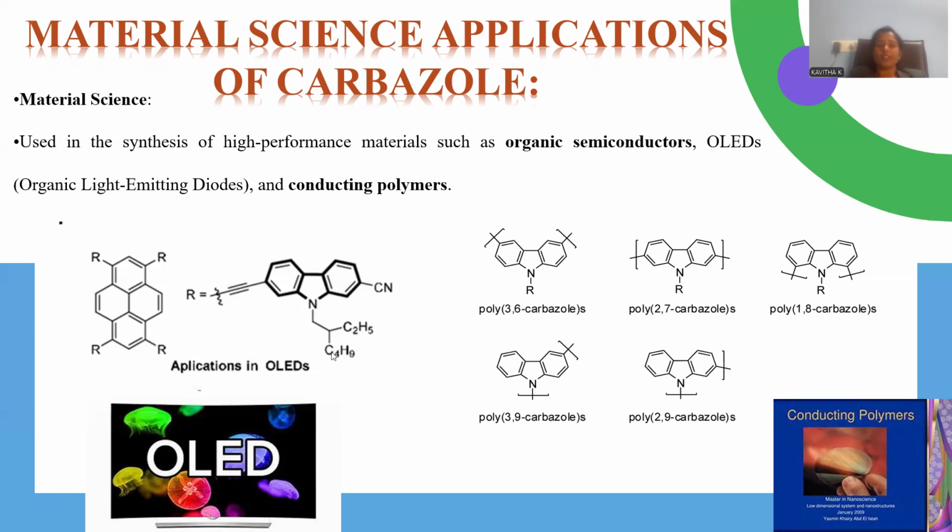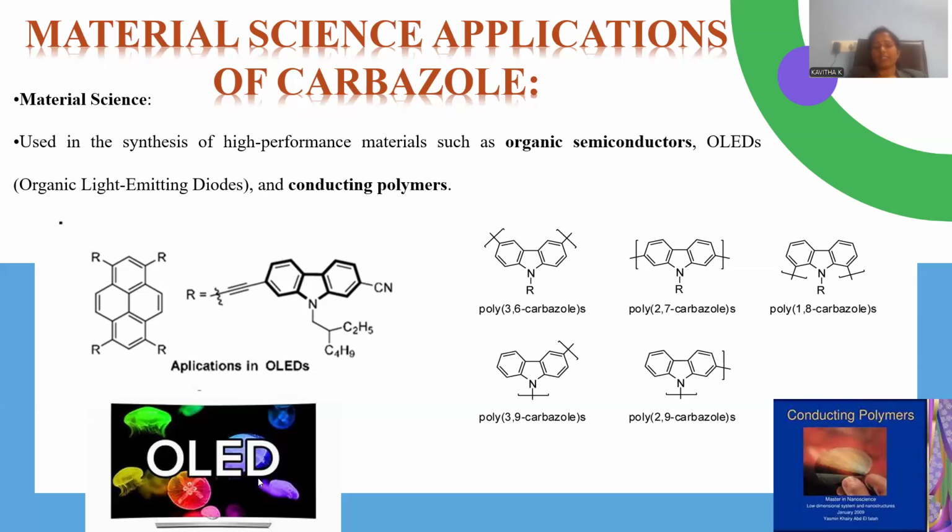Another exceptional property we observed here is a molecule carbazole in conjunction with this acetylenic bond, and here is the N-alkylated chain, here is the cyano. This is the kind of chain existing in this tetraannular system, which has four alkyl groups at symmetric positions. All these four alkyl groups correspond to this kind of alkyl chain, where carbazole is taken. This carbazole is responsible for this organic light emitting diode system, right?